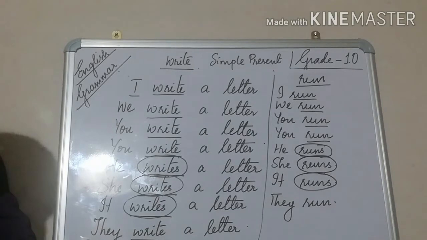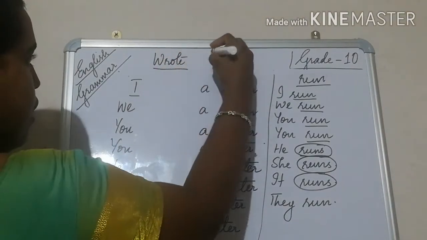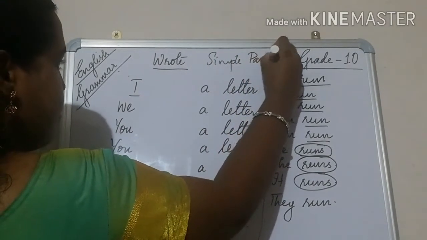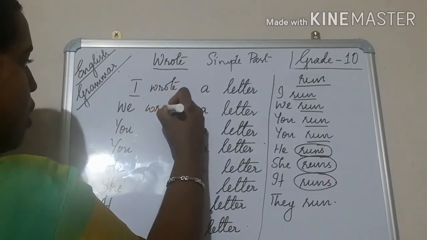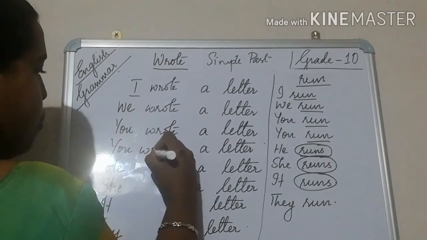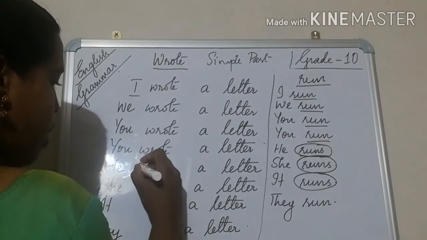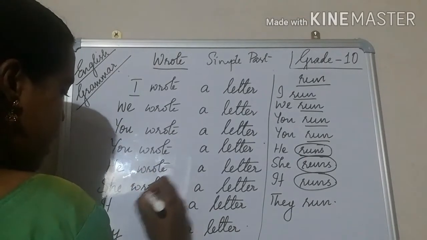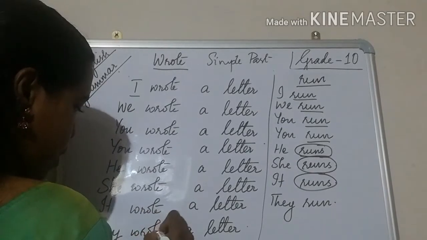But when it is simple past, what would it be? Wrote. In simple past, I wrote a letter, we wrote a letter, you wrote a letter, you wrote a letter, he wrote a letter, she wrote a letter, it wrote a letter, they wrote a letter.